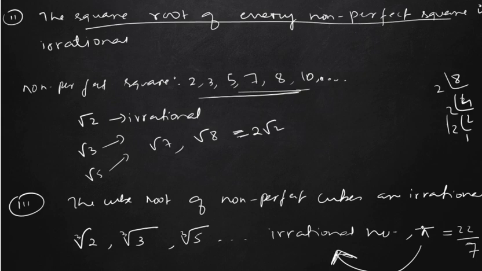Okay, so in the next video we will learn how to represent certain irrational numbers on a real line. For that we need one geometry box. After that, we know that root 2 is irrational, but we will learn how to prove it is an irrational number. So we will do that in our next video.